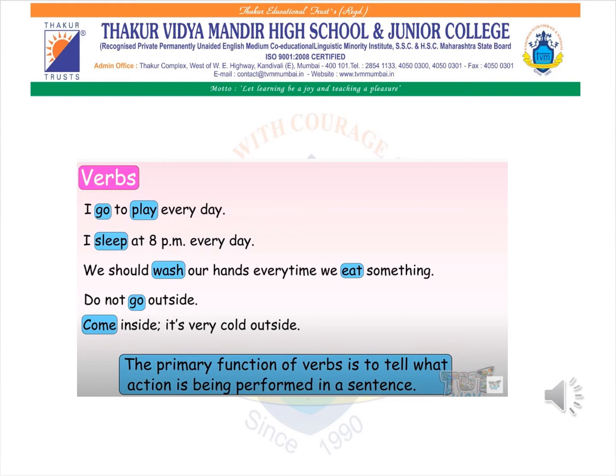Come is an action word. And the primary function of a verb is to tell what action is being performed in a sentence. As I've mentioned, the job of a verb is an action word. It tells us an action that is performed by any subject or anyone in a particular sentence.